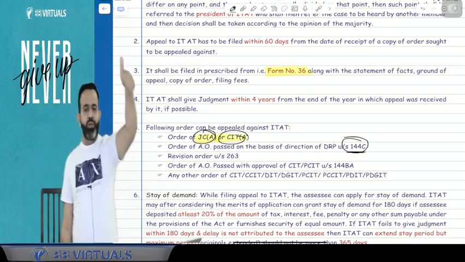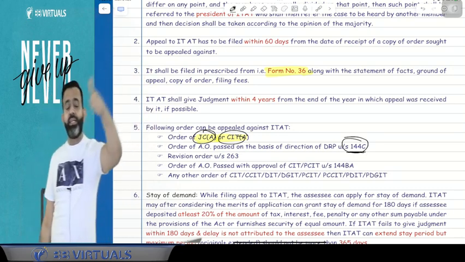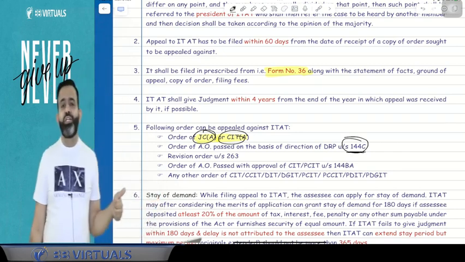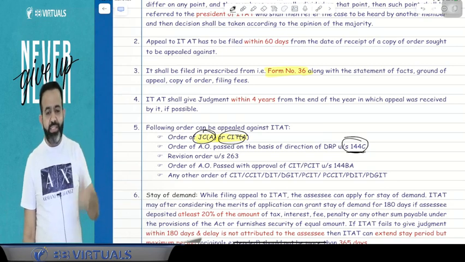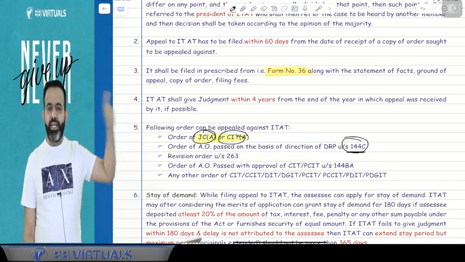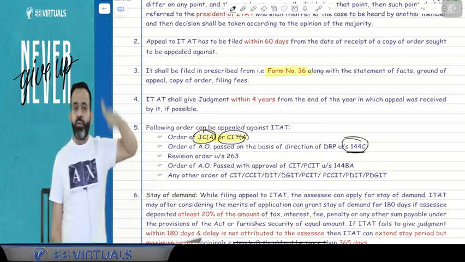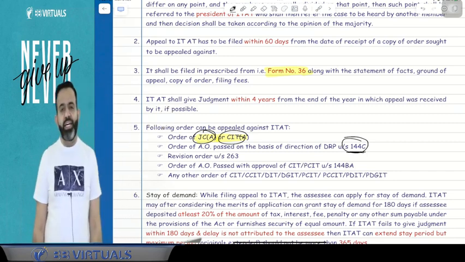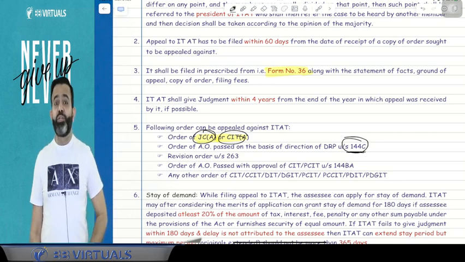If the assessee was a non-resident or foreign company or any other assessee, and the case was transferred to the TPO, and due to the TPO order there is a variation in the assessment order, then they will send the draft order first. If you are not satisfied, then you can file an objection to the DRP.